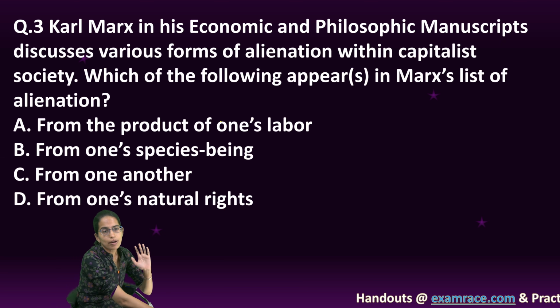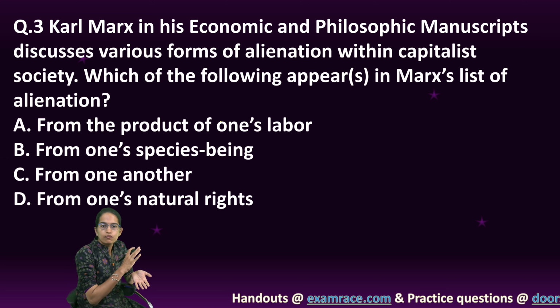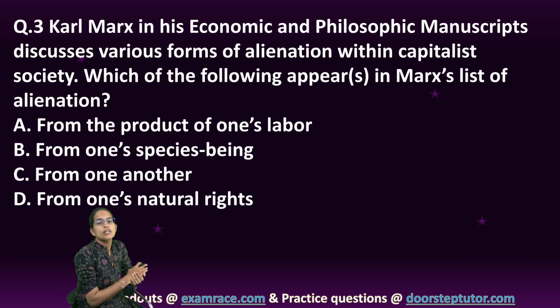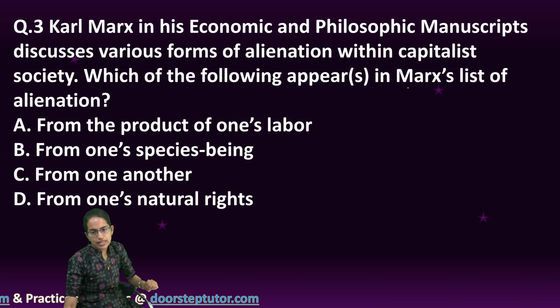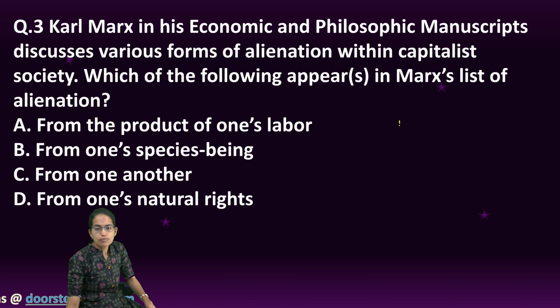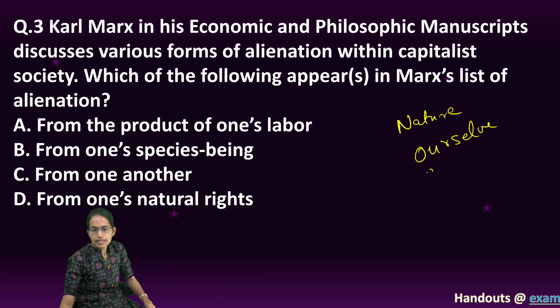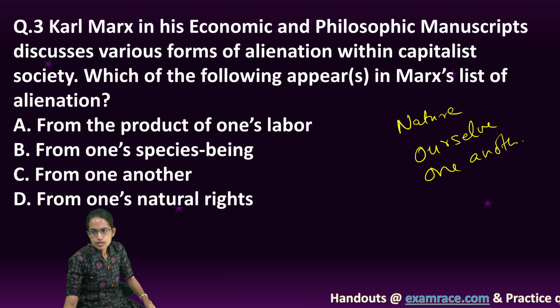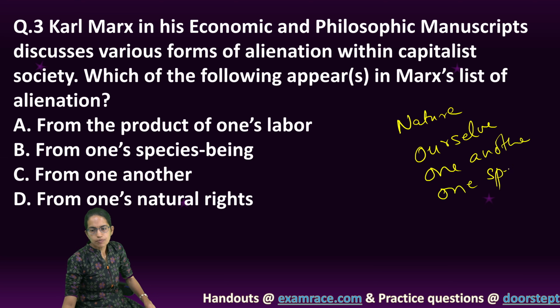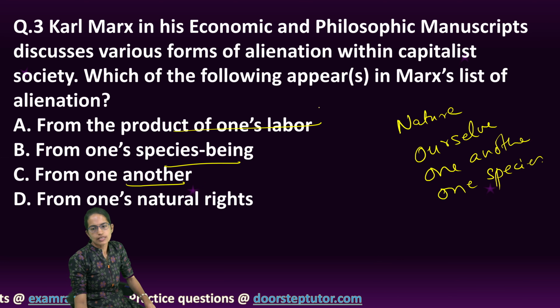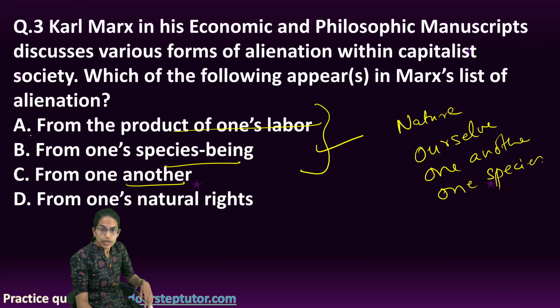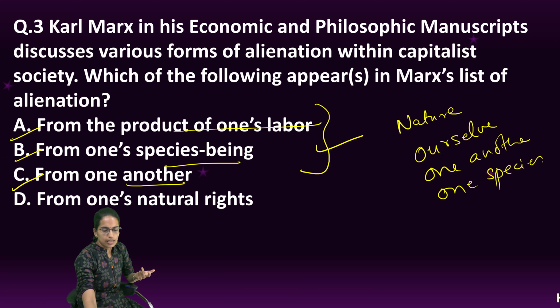The next is Karl Marx's theory in the Economic and Philosophic Manuscripts. It talks about alienation within the capitalist society. Karl Marx focuses on four types of alienation. First is alienation from the nature, alienation from oneself, alienation from one another, and alienation from one's species being, and from the product of one's labor. All of these have been explained. So in GATE, as we know, there are multiple correct options. So A, B and C are the correct options here.